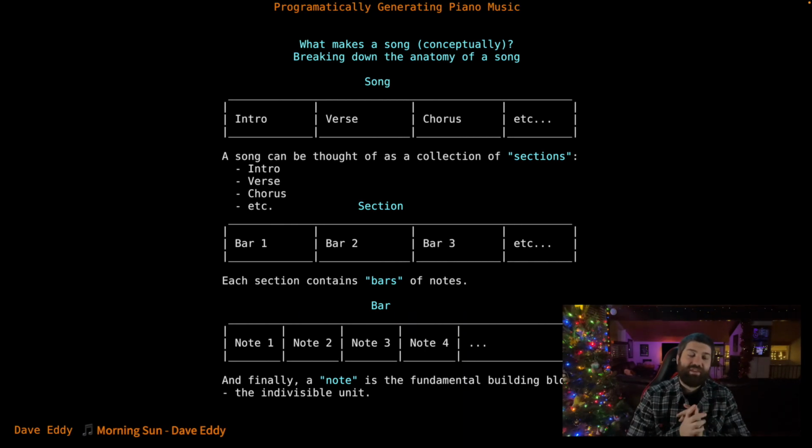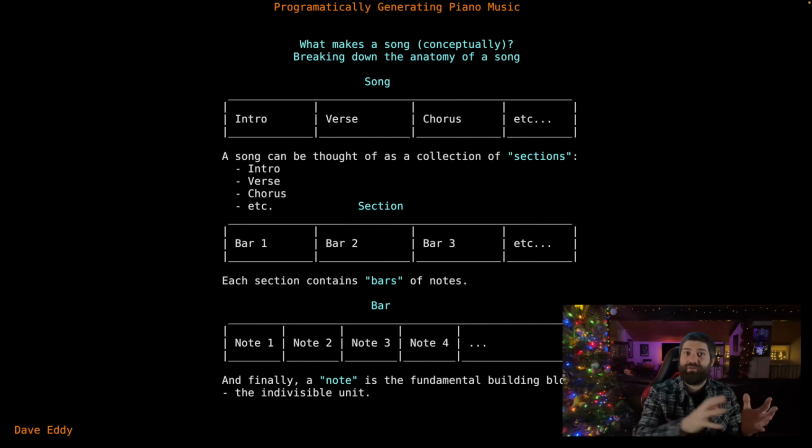So basically, the first issue, the first thing I had to think about, was what makes a song? If I'm gonna generate a song, I need to break a song down into its parts, to its most indivisible unit, and then start generation from there. So break it all the way down, have something generate that, and then build it all the way back up into a song. Take my conceptual understanding of a song, bring it down to its base notes, and then write a program to build those base notes back up and put it all together to make a song. To do that, I broke down a song into these parts right here.